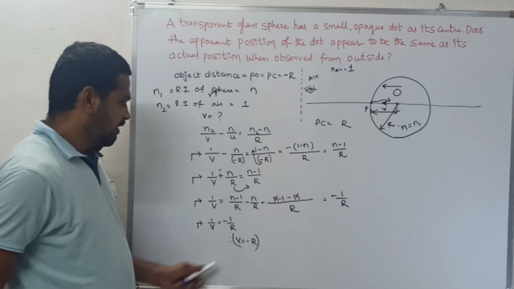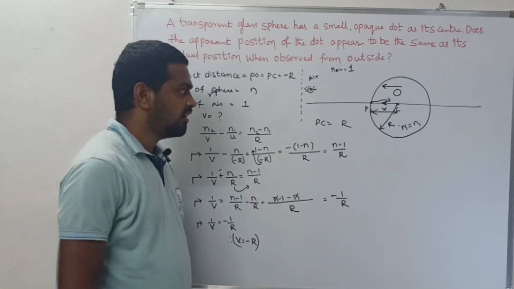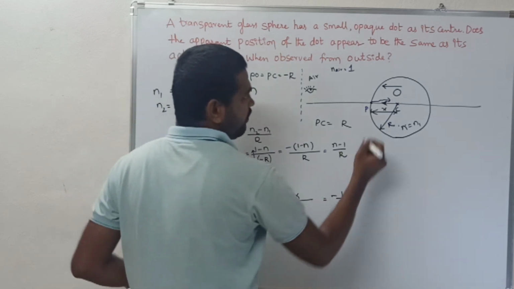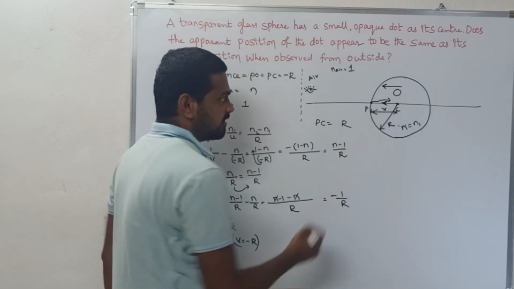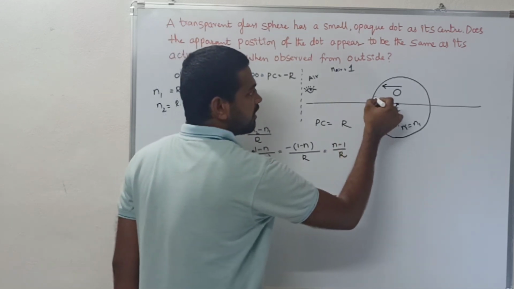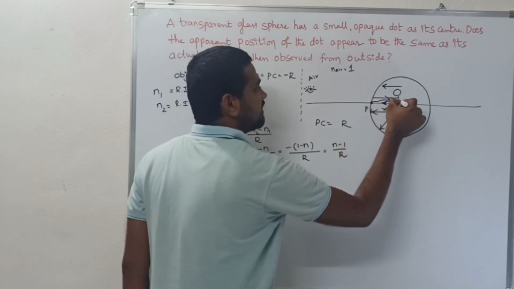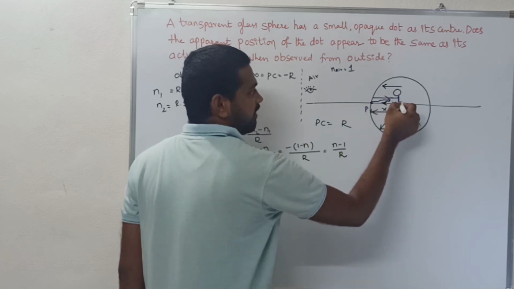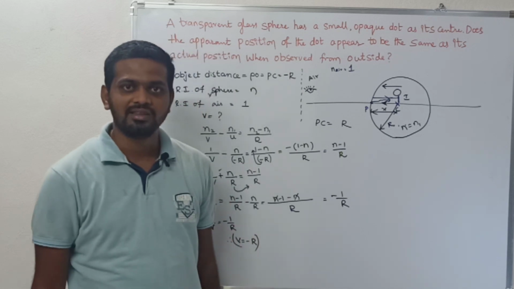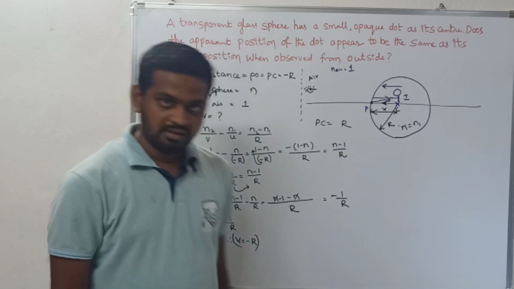Since you got the image distance as a negative value, the negative sign indicates you should move against the incident ray direction. The distance should be measured from the pole, traveling opposite to the incident ray at a distance of R. So the image is formed on the crack itself. Is it clear? The image is formed on the crack itself. Thank you.